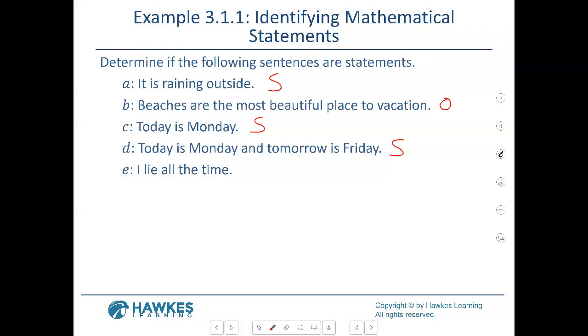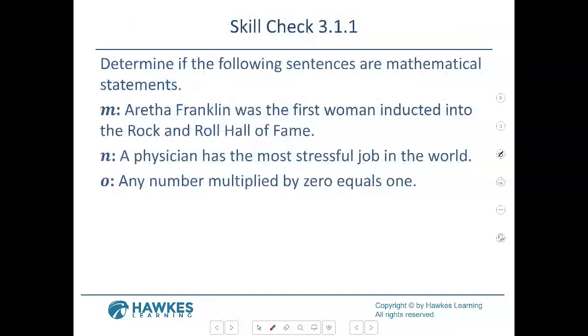And the last one, I lie all the time. That is something called a paradox. It's not really what we're required to go over, but a paradox contradicts itself and has no truth value. You can't verify it. So that's what we call a paradox. We're just dealing with statements, and we're going to change the statements around.